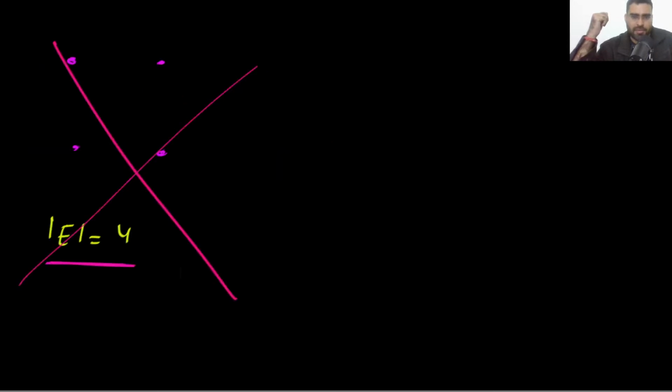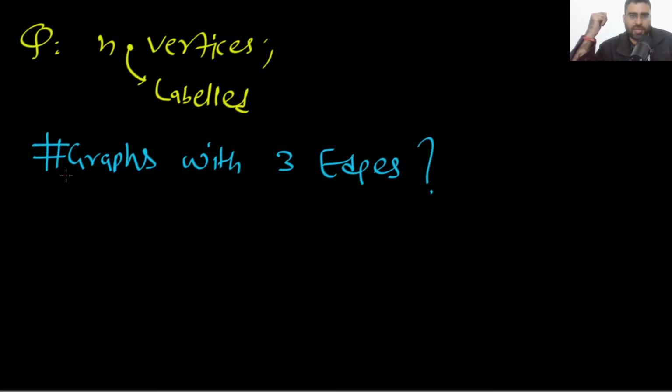So let's assume you have n labeled vertices, and I am asking the number of graphs with 3 edges. Tell me what that will be. So you can notice you want to select 3 edges, right? Yes or no? You just need to select 3 edges.